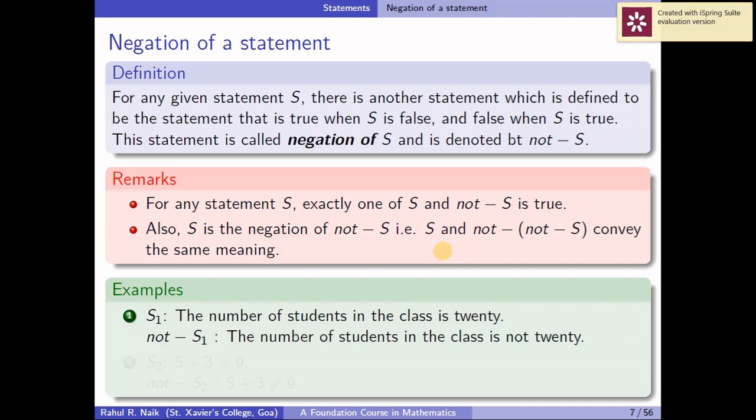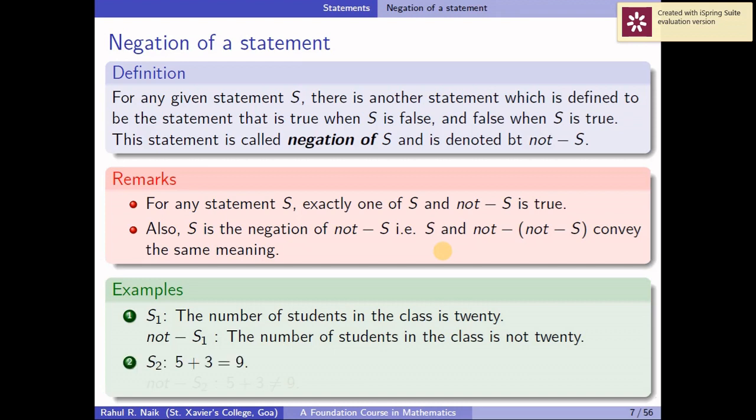Example, the number of students in the class is 20. So how would you negate it? Suppose you know the number in the class is 23. You won't say that the number of students in the class is 23 as a negation of the given statement. You just have to negate it. Okay, so what you will say, you will just introduce the word not. So the number of students in the class is not 20.